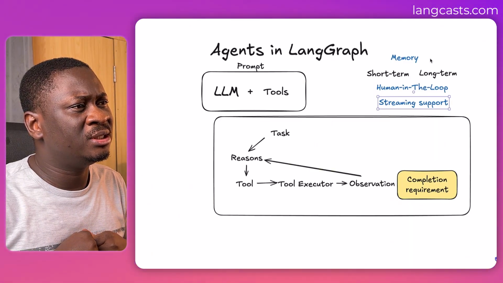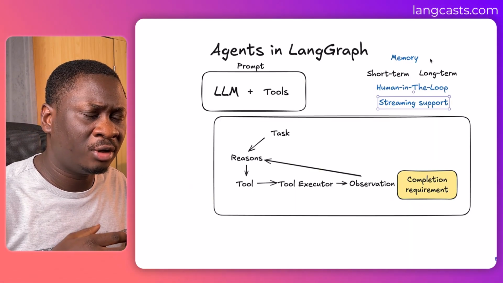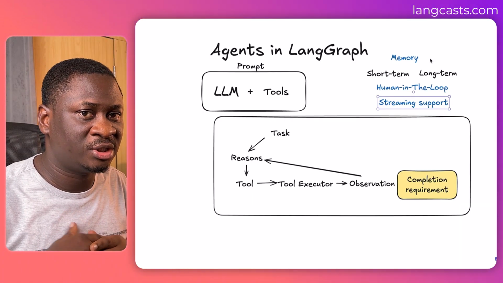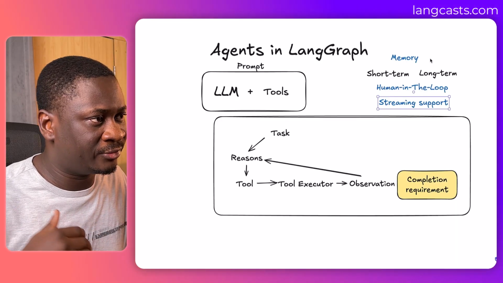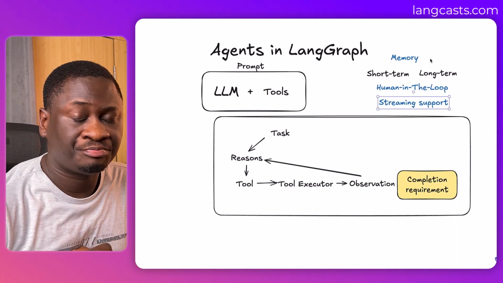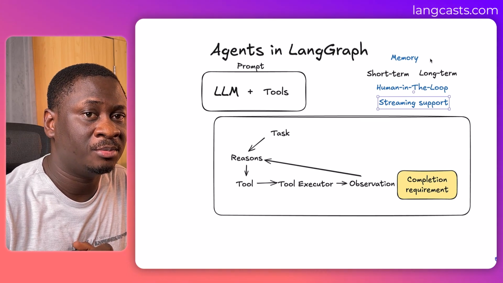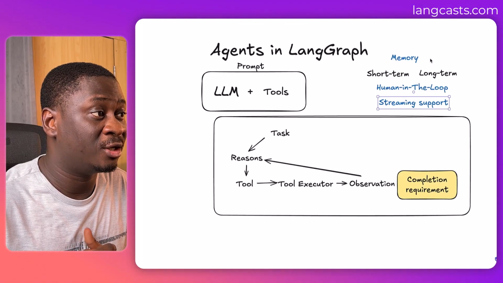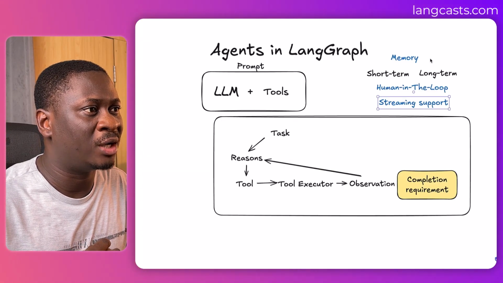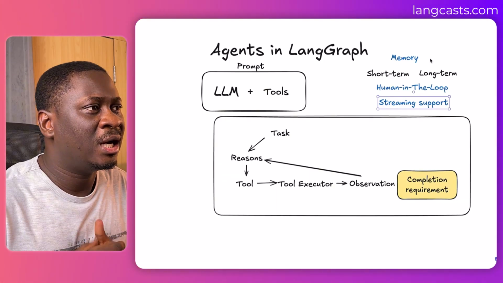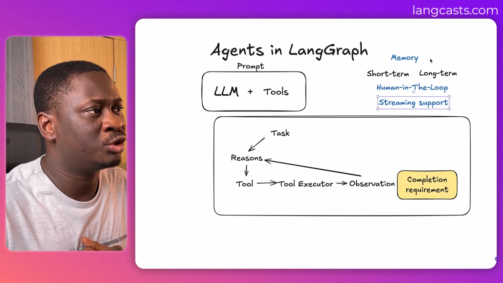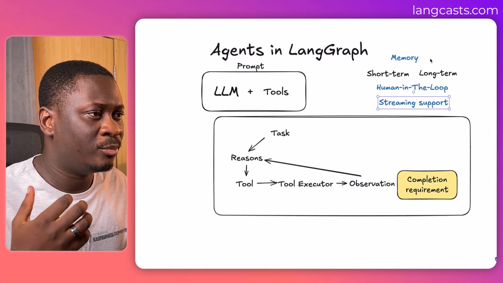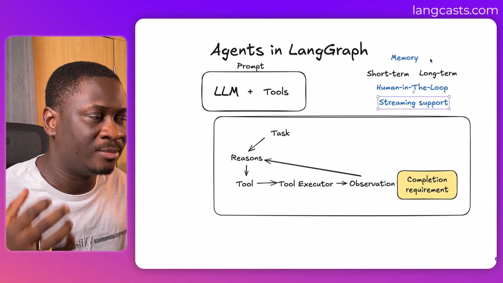So based on the level of control you're going for, how granular it is, you can either use the primitives, which have the Graph API and the functional API to work with, or you can use a bunch of the pre-built components that come out of the box. We're going to be playing around with the two of them. We're going to be spending a lot of time with the primitives because I want to teach you how to build everything from scratch. And we're also going to be using the pre-builts. With your knowledge of the primitives, you can know the benefits of the pre-built, and you can also understand how to customize them to what you want.